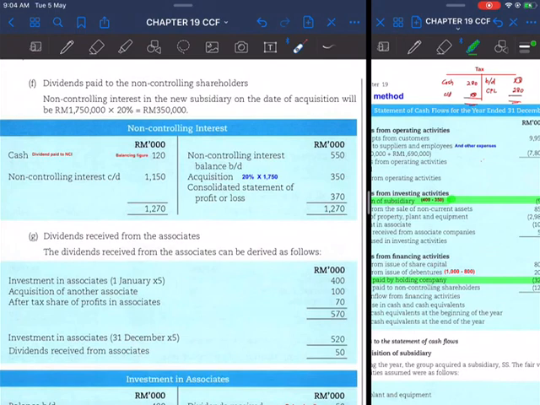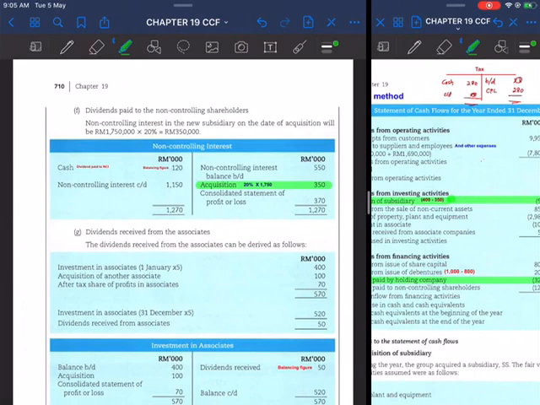You have acquisition during the year, which is 350, credited to NCI. Acquisition during the year will be credited to NCI. Credit NCI, debit investment in SS upon acquisition, or on consolidation, elimination process. So that's it.